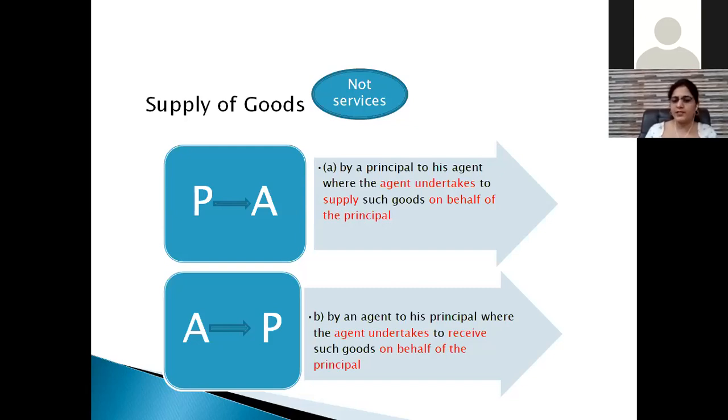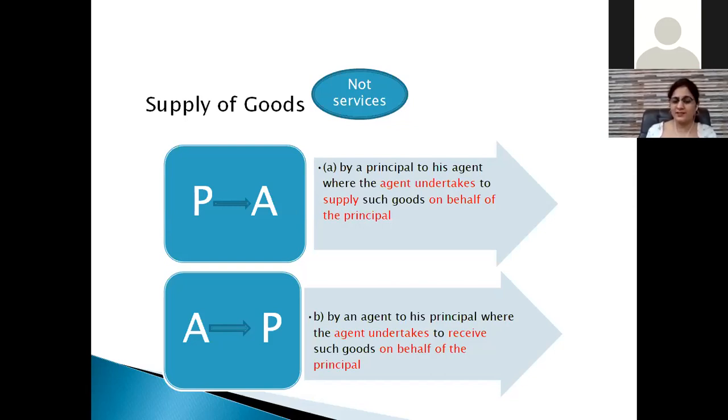Principal to the agent movement is very much clear. Whenever a principal transfers some goods to his agent, who undertakes to supply such goods on behalf of the principal, the movement of goods from the principal to the agent will be considered as a supply, and at the moment of supply, GST has to be paid by the principal.